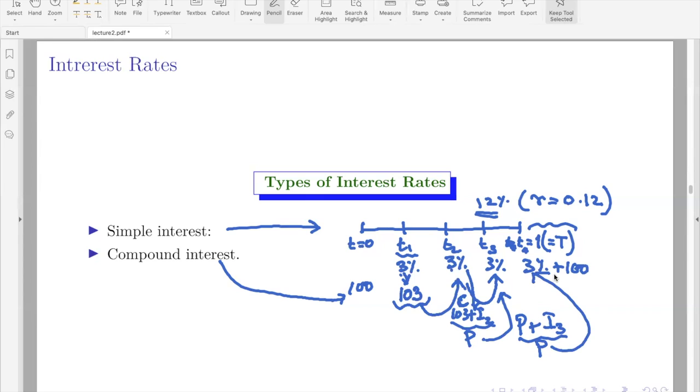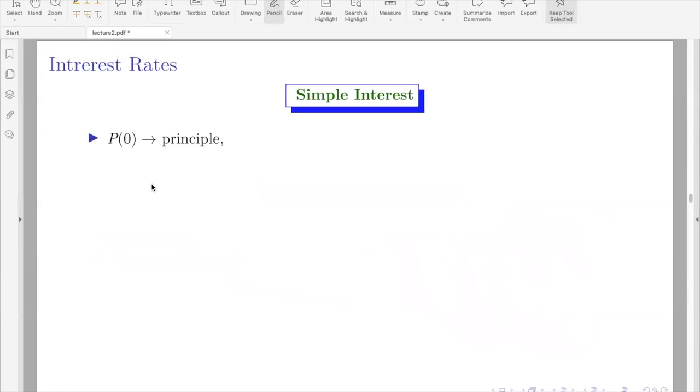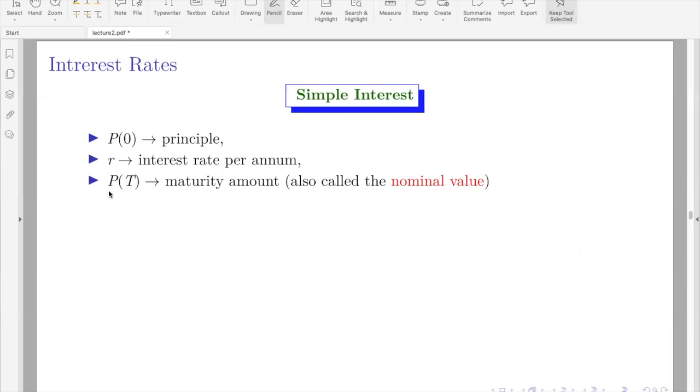Let's try to derive formulas for this. Simple interest is really simple. Let's take the principal, that is the initial payment, the borrowing or the investment, as P naught, and the rate of interest we generally denote by R, and the final, that is the maturity amount, is denoted by PT, which is also called the nominal value of the investment or the borrowing.